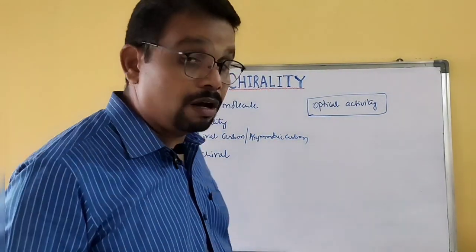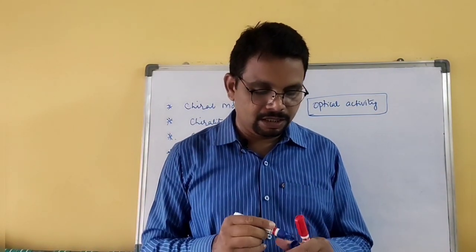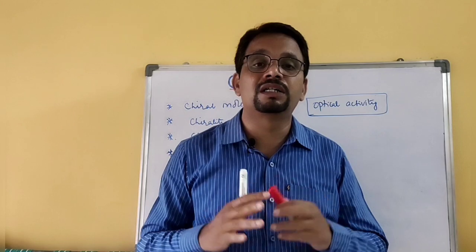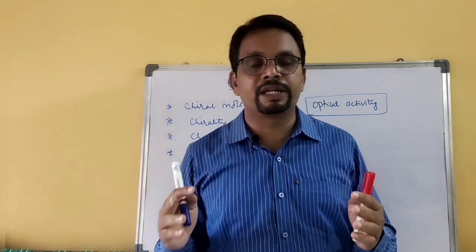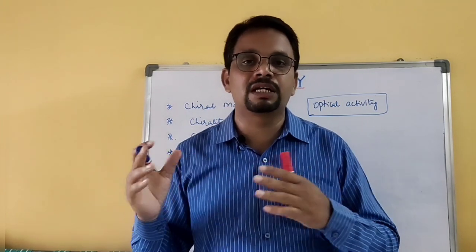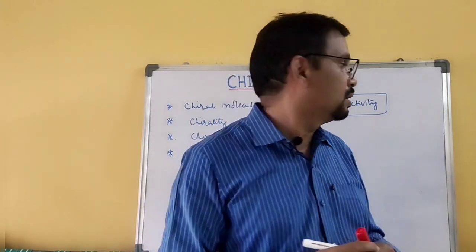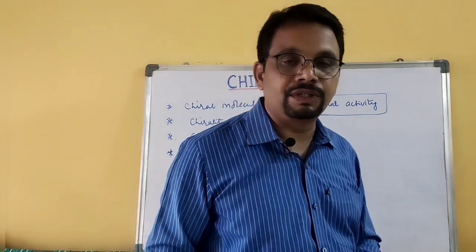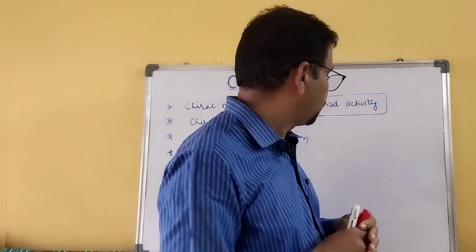What is optical activity? Optical activity is the ability of any substance to turn the plane of polarized light towards right or left. Let me explain.